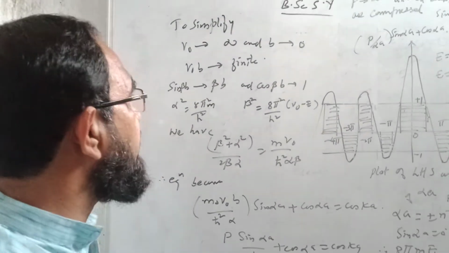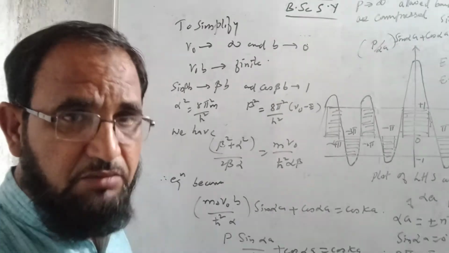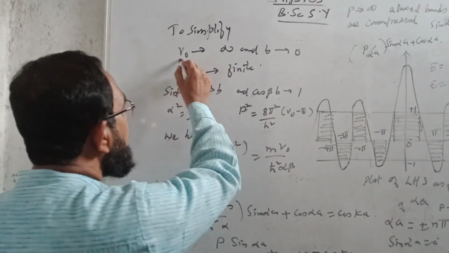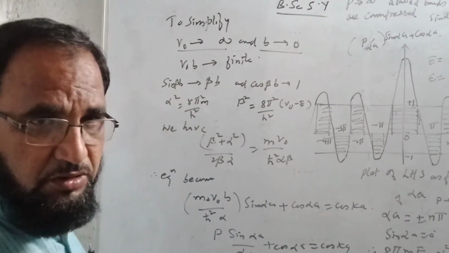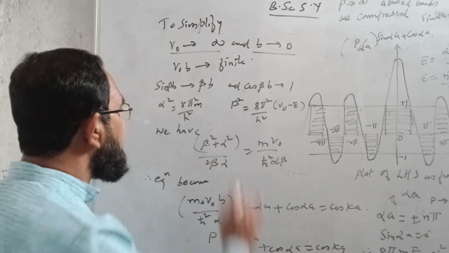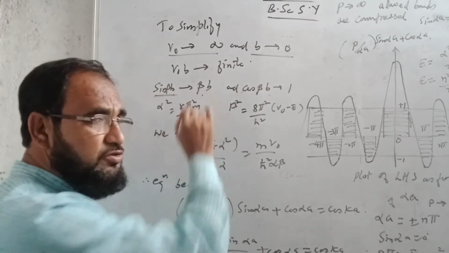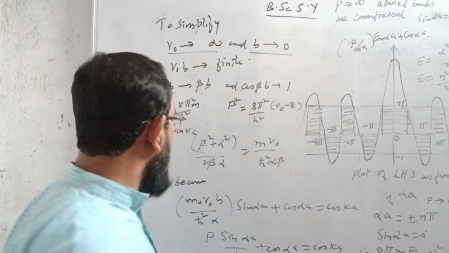Now to simplify that equation which we derived after solving the determinant, as V0 tends to infinity and b tends to 0, then V0 b becomes finite. For that, sin beta b tends to beta b only, cos beta b tends to 1.